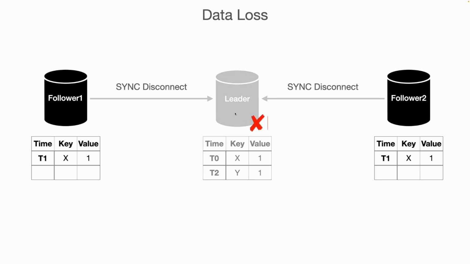Now both followers are disconnected, and both followers don't have the entry that happened at t2, where y equals 1. After that, the followers will elect a new leader, and that leader will not have that data. So that is a data loss.